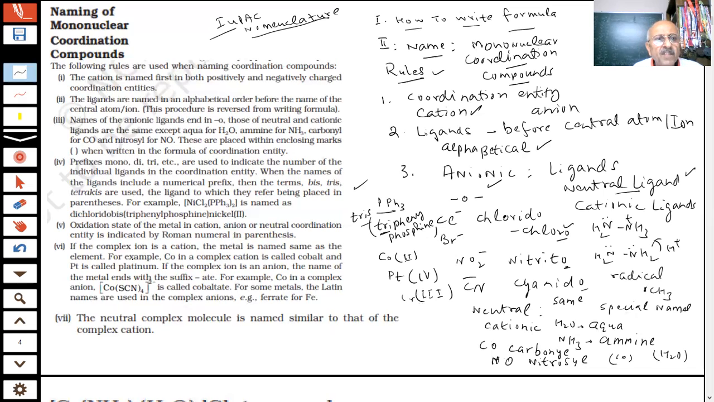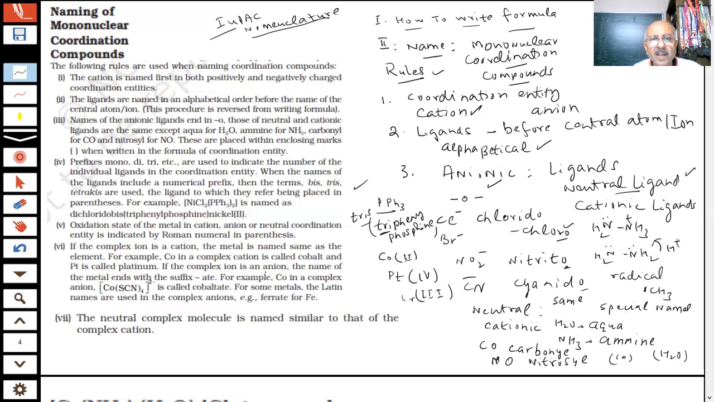Further, student, if the complex ion is a cation, complex ion cation means it will be coming before, just like potassium. So if the complex ion is a cation, what will happen? Then the metal is named the same as the element. The name of the metal does not change. Cobalt is cobalt, chromium is chromium, iron is iron. All the elements are named accordingly. Cobalt is called cobalt and platinum is called platinum.